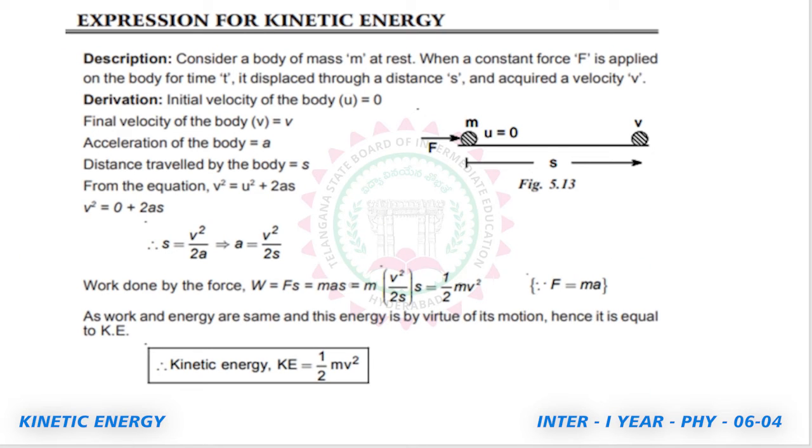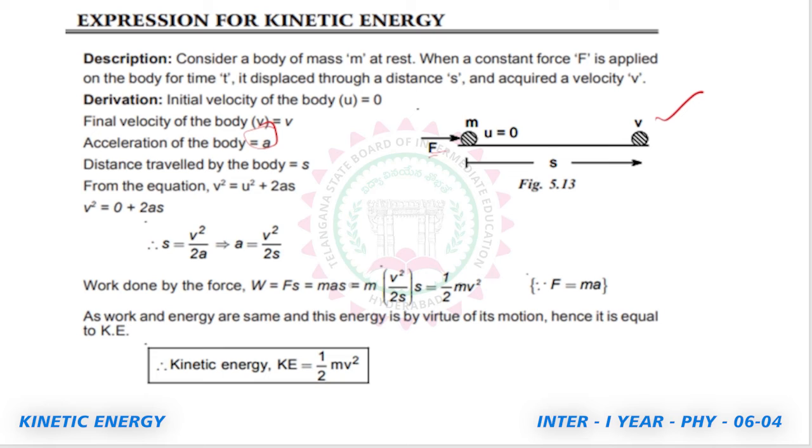What is kinetic energy? Energy possessed by a body by virtue of motion. Here, a body of mass m, initially at rest, initial velocity is 0, is acted on by an external force F, and after a displacement S, it acquires a velocity v. And what is the acceleration it attained? a is the acceleration.